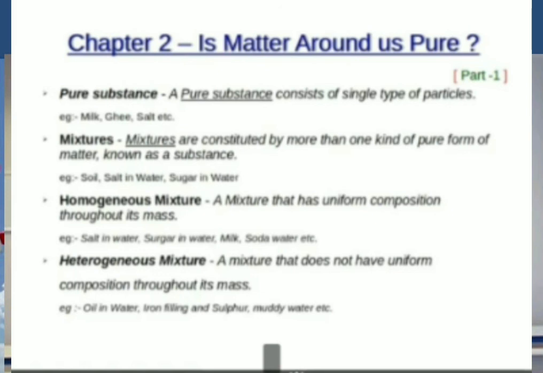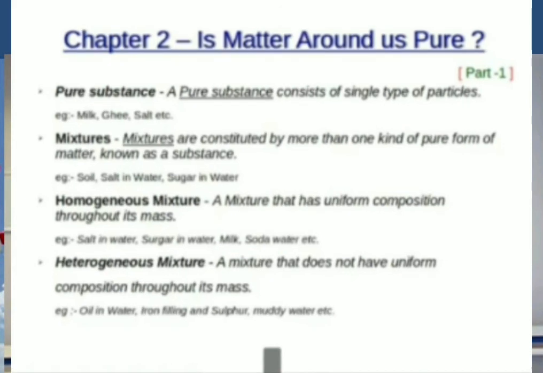So, we studied the division of mixtures in today's class. In this part we studied what is matter and the division of matter. Matter is divided into pure substances and mixtures, and mixtures are again divided into two, that is homogeneous and heterogeneous mixtures. So you should read your textbook, do the activities and study well.